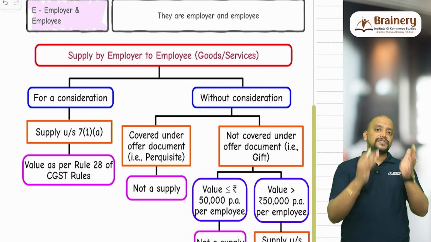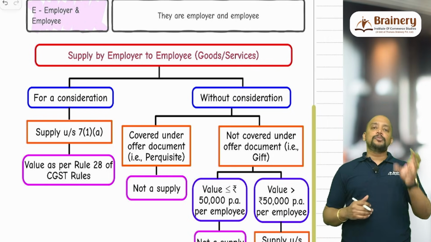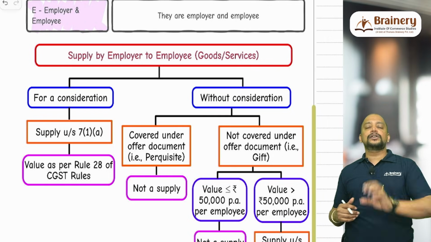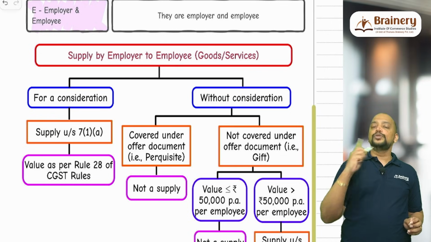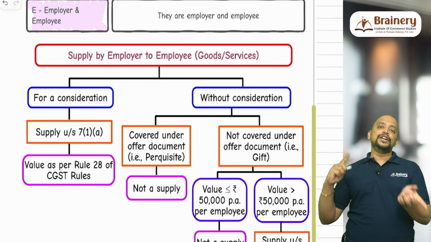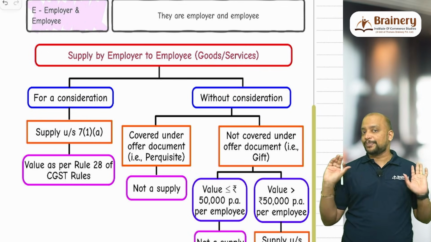So therefore we need to determine the value as per rule 28 of CGST rules. Rule 28 says first we need to take open market value. If open market value is not available, then like, kind and quality. If like, kind and quality is not available, then cost plus 10%, that is rule 30. If that is also not available, then we need to determine the residual value. So that should be applied in this case.